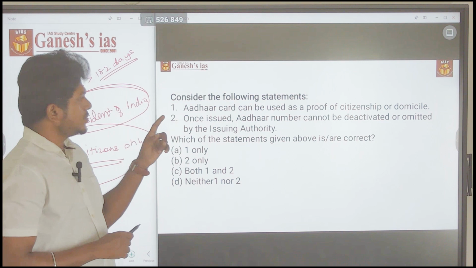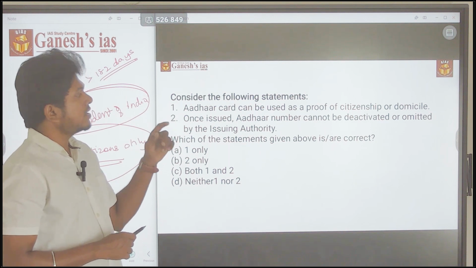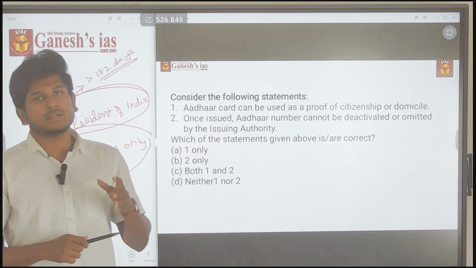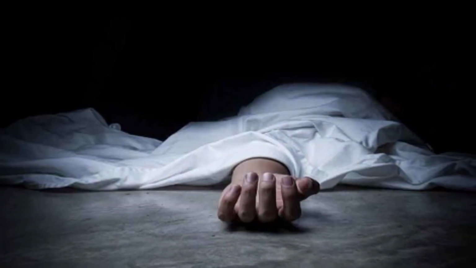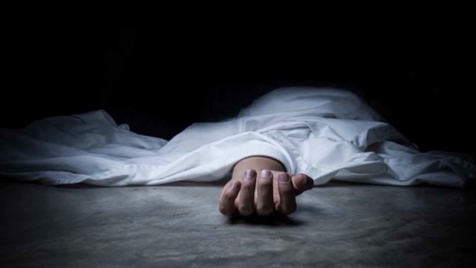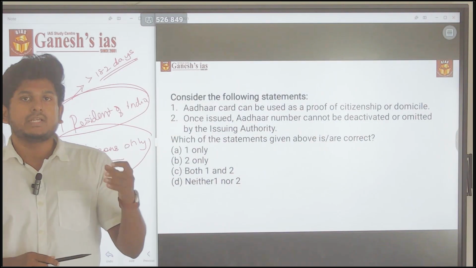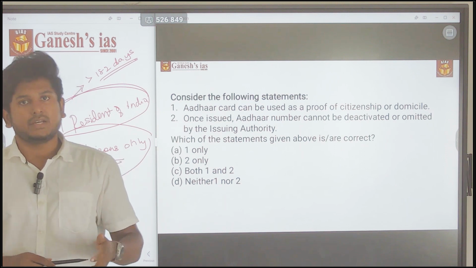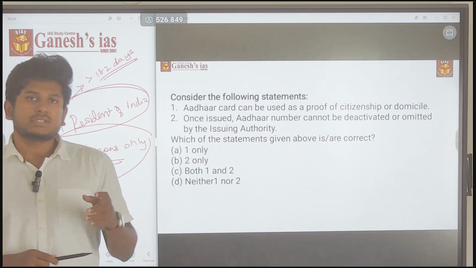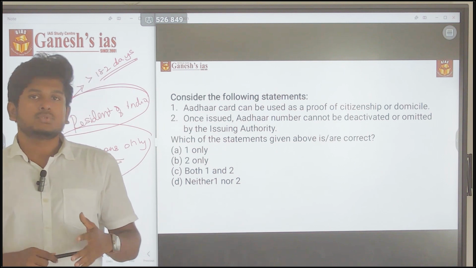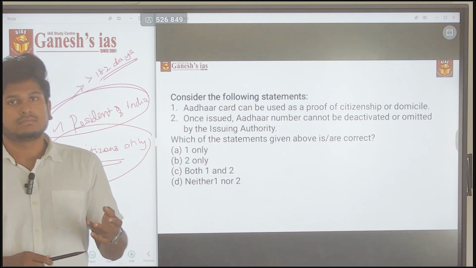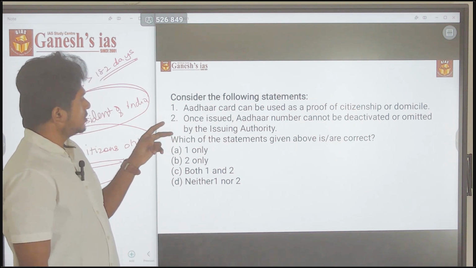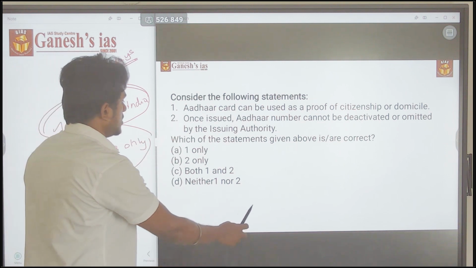Once issued, the Aadhaar number cannot be deactivated or omitted by the issuing authority. This is also wrong. Consider that if any person has died, then with the death certificate you can go to the Aadhaar authority and erase their data. That is the provision in the Aadhaar Act itself. So you can easily delete the data. That is also possible. So both the statements are wrong, so the answer is neither one nor two.